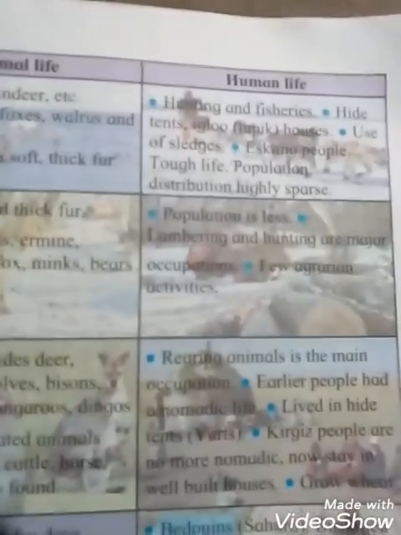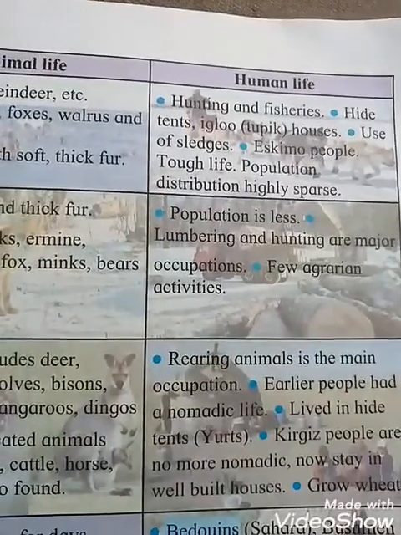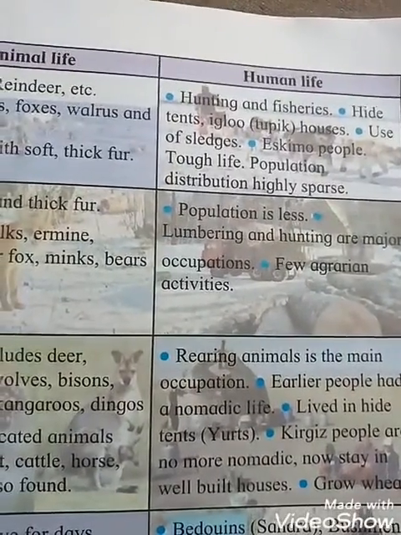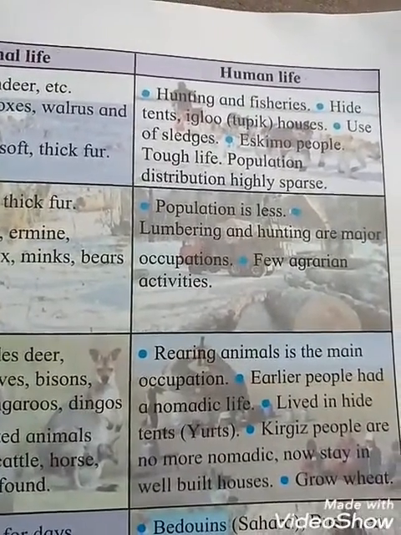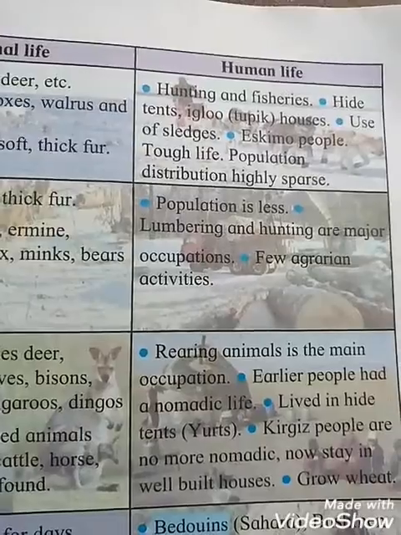As for human life, in this place what types of occupation do they do? That is hunting and fisheries. Afterwards, hide tents, igloos, tupic houses. Okay, and they also use sledges.